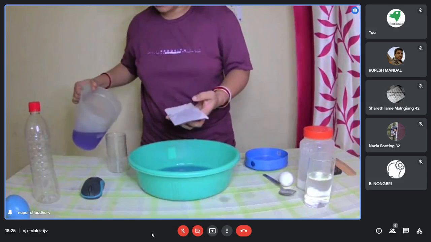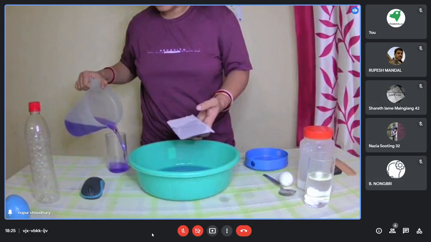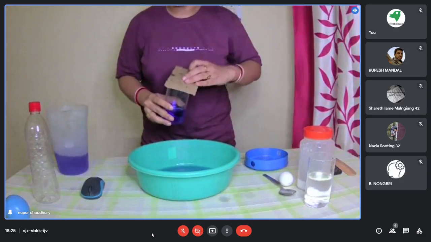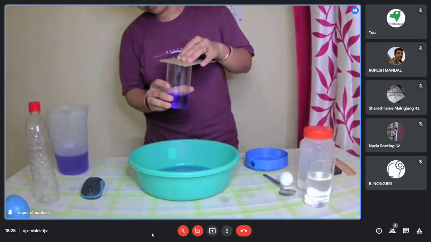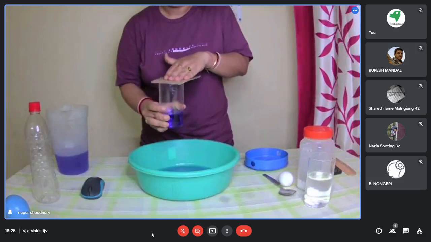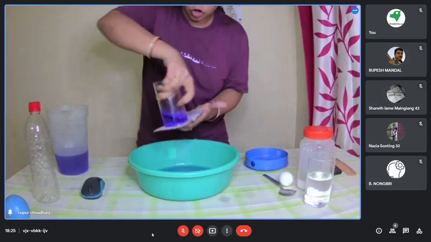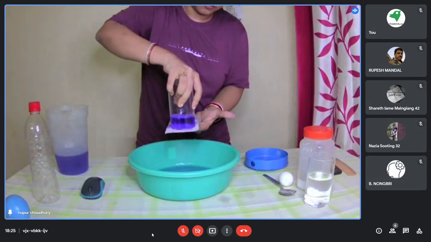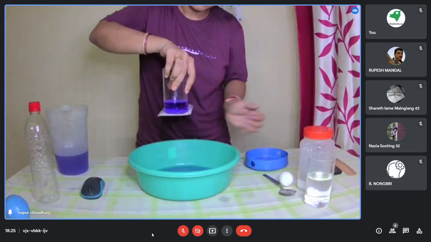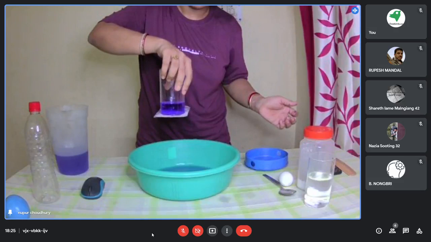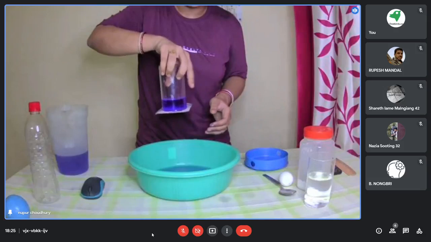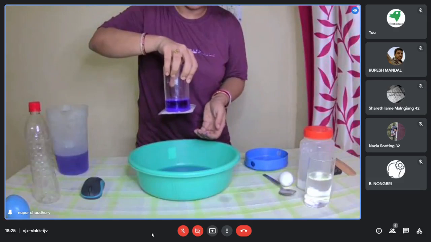But when I'm doing this, the atmospheric air, as I have already said, exerts some sort of pressure on this particular cardboard from the downward direction as well, and it will not allow the glass of water to flow down. See, it does not fall down, right? So this is also a typical example of atmospheric pressure.